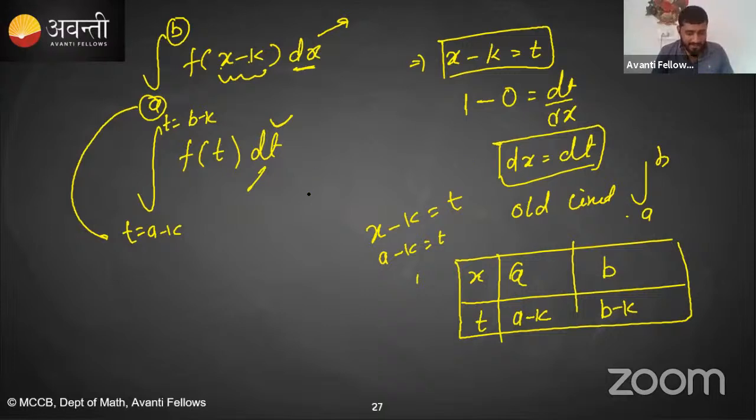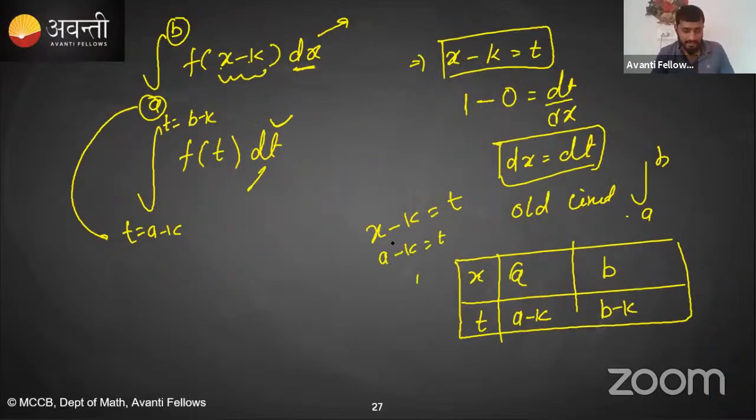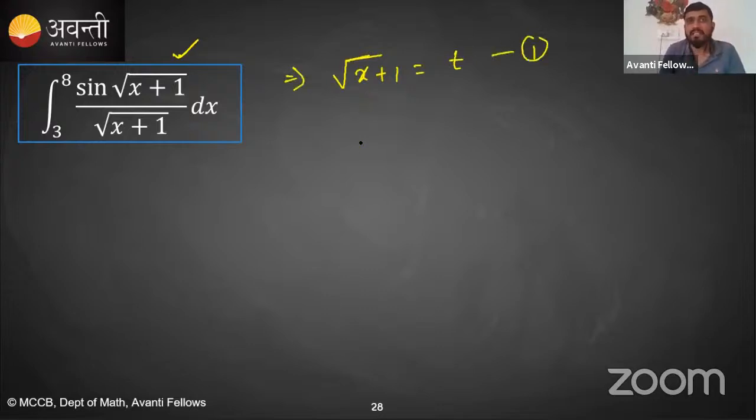Is it clear? Now we will be solving the same problem using this substitution. Which substitution have we used till now? We have used root x plus 1 is equal to t. Let's say equation number 1, root x plus 1 is equal to t. First of all, find the new limit. What is your old limit? The old limit is 3 to 8. Now make this table.